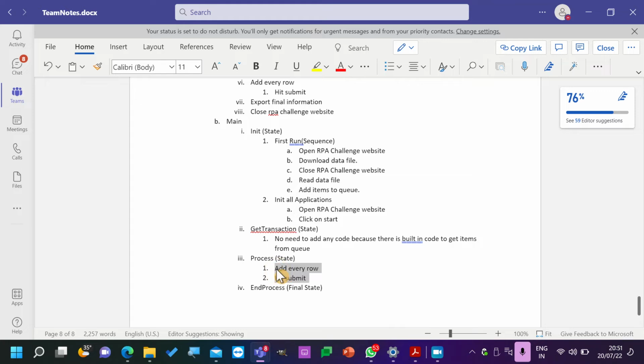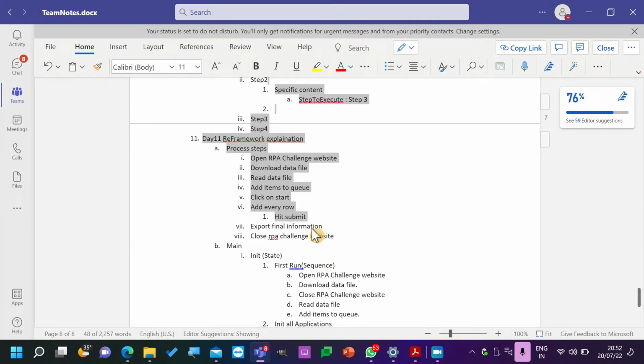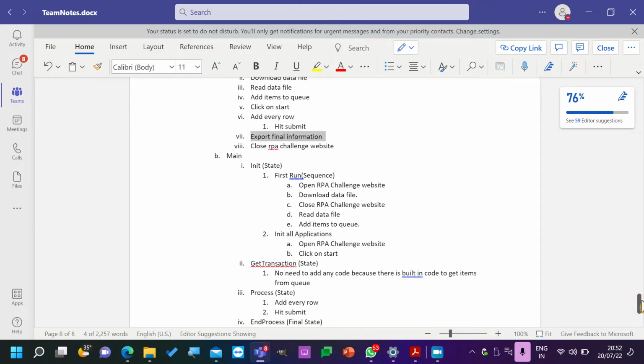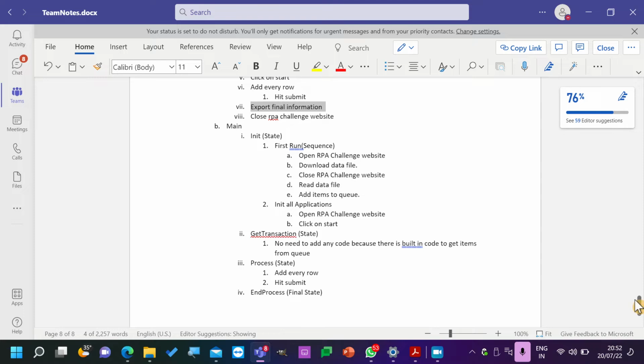See, these both steps will repeat for each and every item, but getting this report, export final report information, do we get every time, or will we get only after adding all the items? No, only once after adding all the items. Okay, so where that should be added? Export final information.